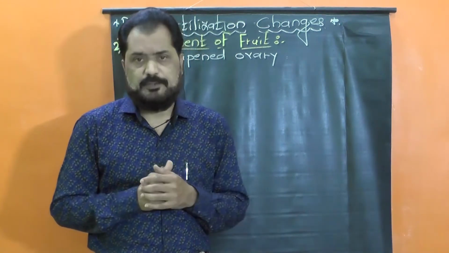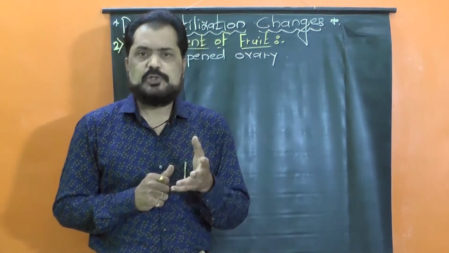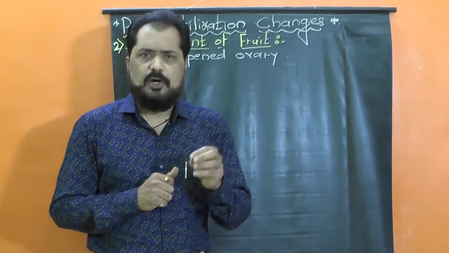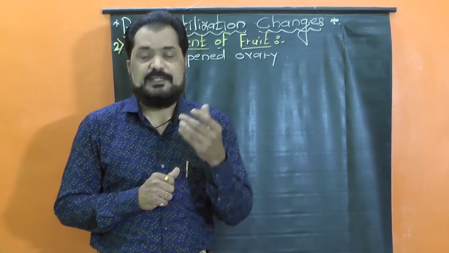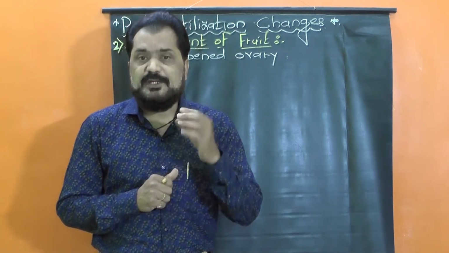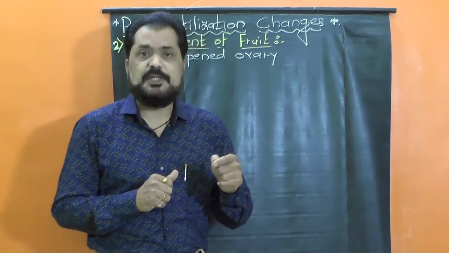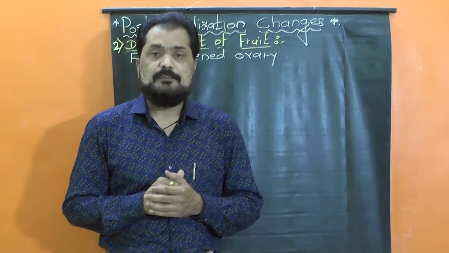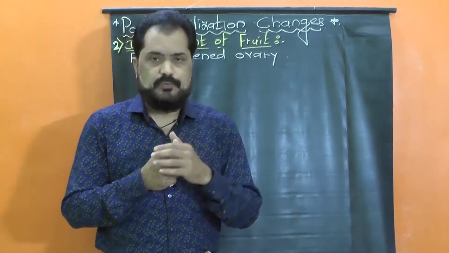In the same manner, the developing seed within the ovary cavity also releases some plant growth hormones, such as auxin, gibberellin, cytokinin as well as ethylene, and these induce the ovary wall to undergo different qualitative and quantitative changes known as ripening changes, because of which the ovary wall is converted into fruit wall.